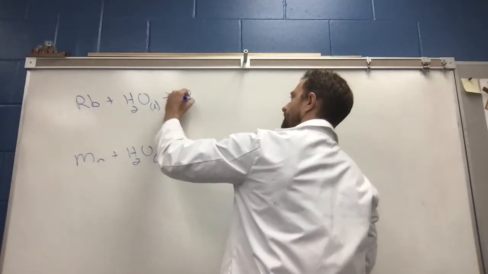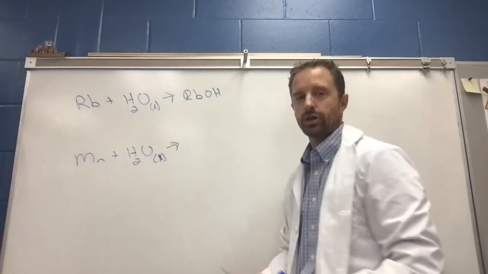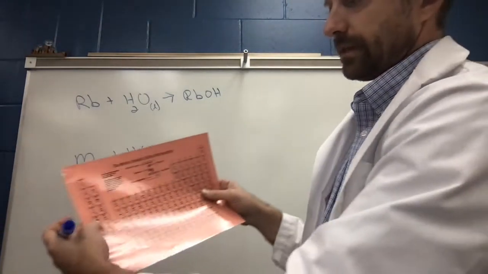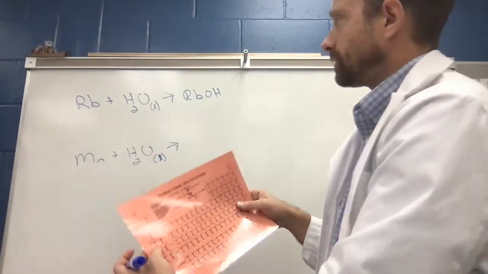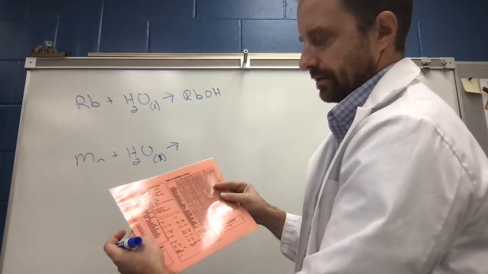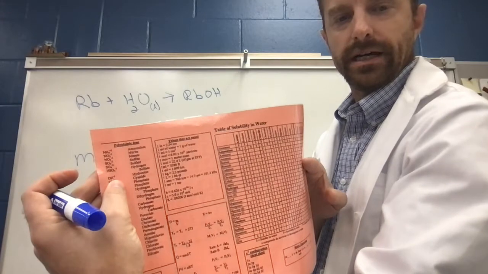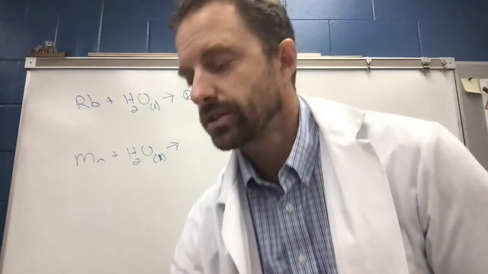So it's going to be Rb, and then hydroxide is OH. Now I need to think charges as I put those together. So rubidium is right here in column 1, so that gets a +1. Hydroxide on the back of our periodic charts is OH. Where's hydroxide? Right there. Hydroxide's OH with a -1. So that's a +1, -1, so just one of each of those works just fine.